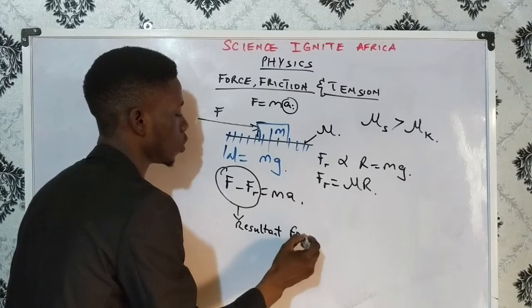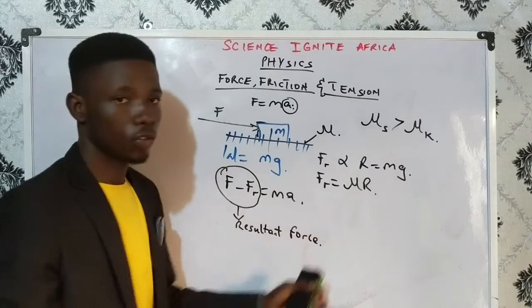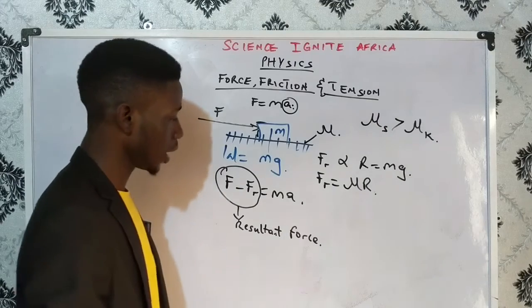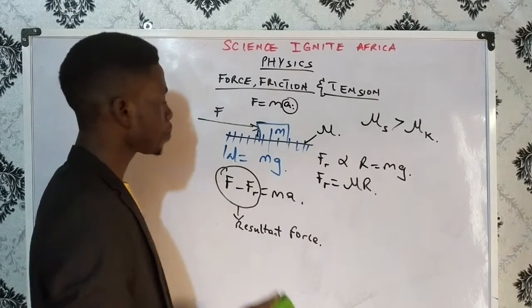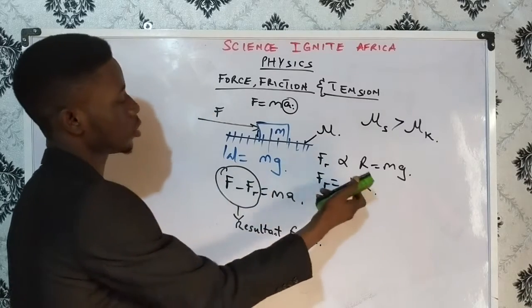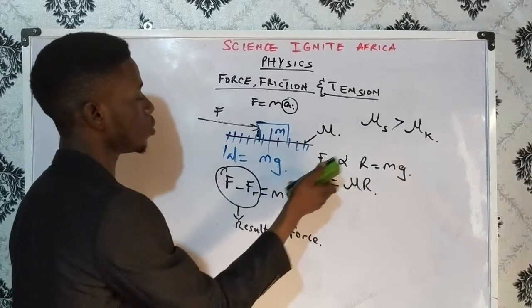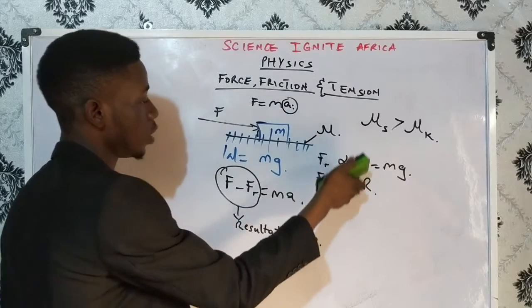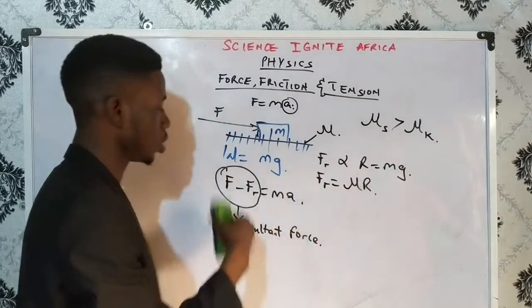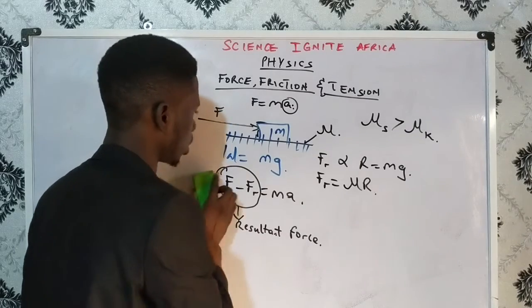Resultant force. So that's the case of a horizontal plane that has friction on it. Now let's consider another case too. A case whereby we have this plane inclined, and of course you can always put this there if we're not given the frictional force directly. You can be given the coefficient of friction and you have your normal reaction, then you can insert that here and we'll get that.